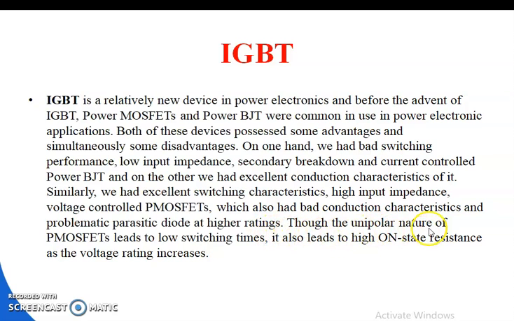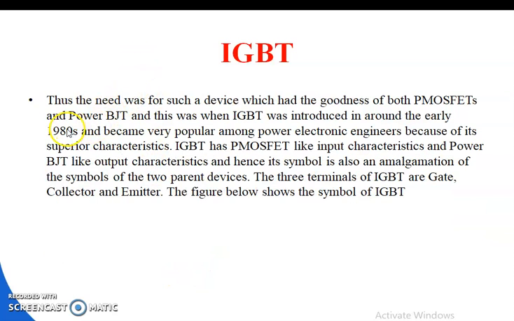Though the unipolar nature of power MOSFETs leads to low switching times, it also leads to high on-state resistance as the voltage rating increases. Thus, the need was for a device which had the goodness of both power MOSFETs and power BJTs.